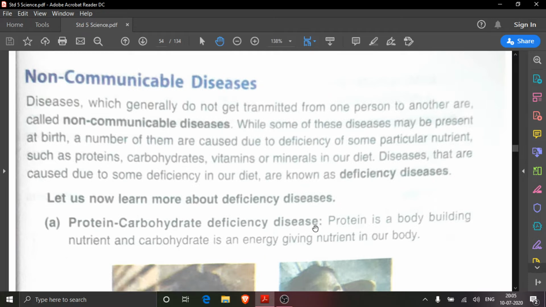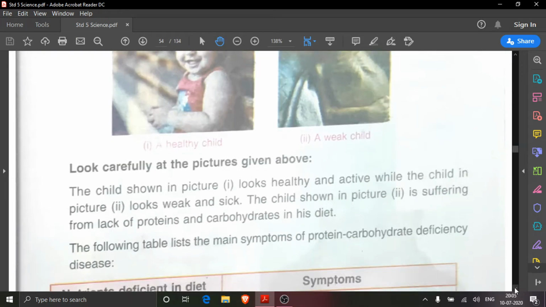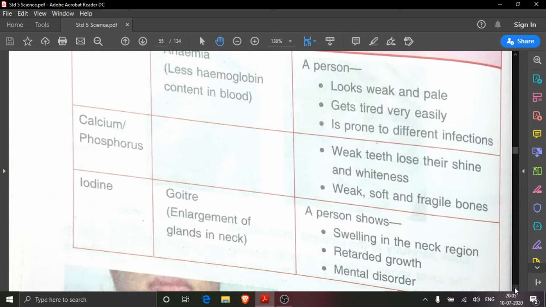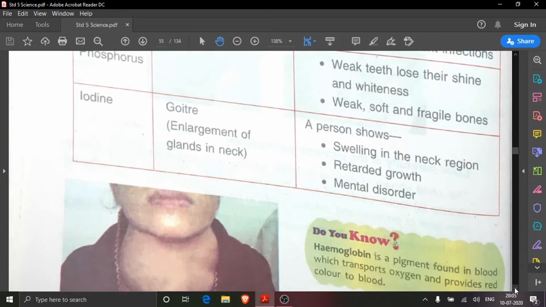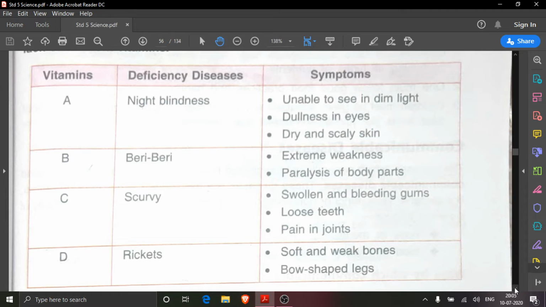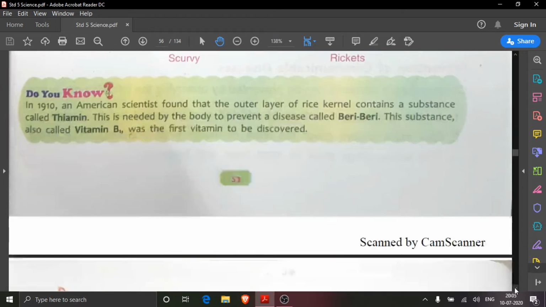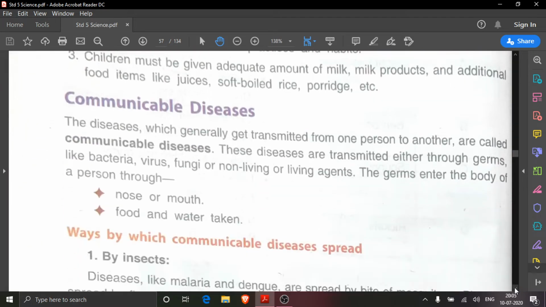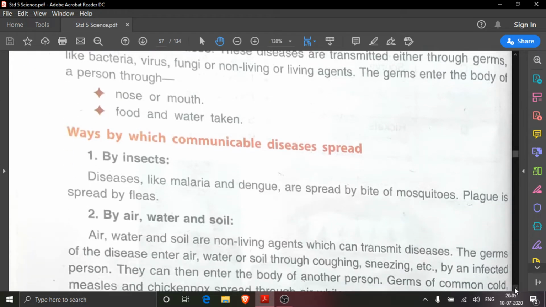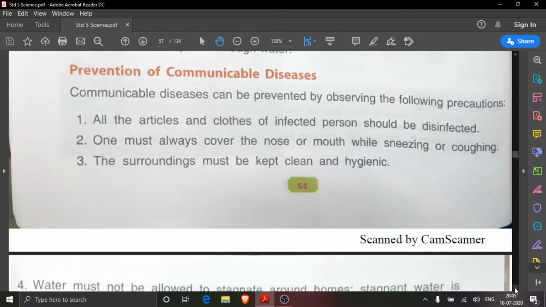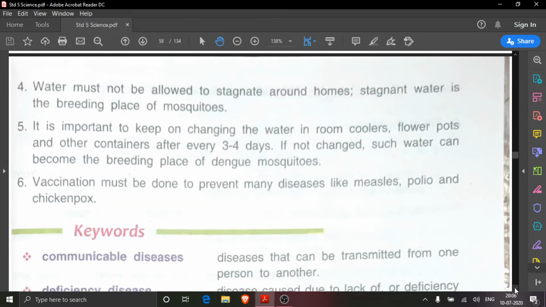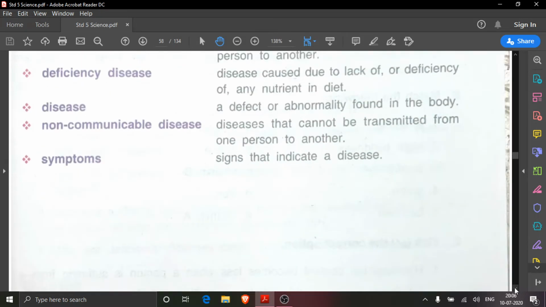In this we have read about protein and carbohydrate deficiency diseases, then mineral deficiency diseases, then vitamin deficiency diseases. Then we read about communicable diseases. Communicable diseases are spread by insects also and by air, water and soil. Then we read about the prevention of these diseases and then about keywords.